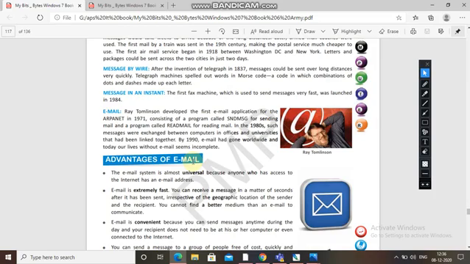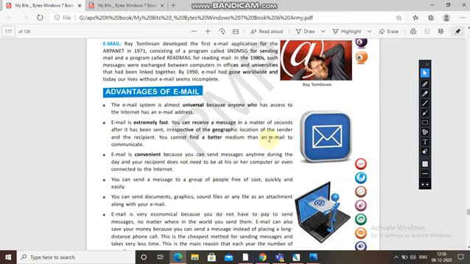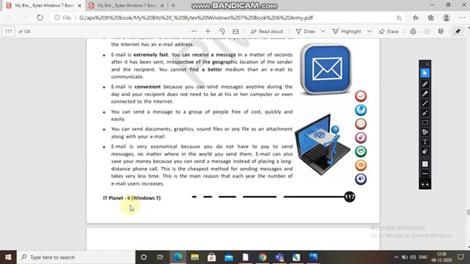You can send a message to a group of people free of cost, quickly and easily. Email is very economical because you do not have to pay much for sending it. You don't have to pay a single penny to the person. So this is also a good thing.